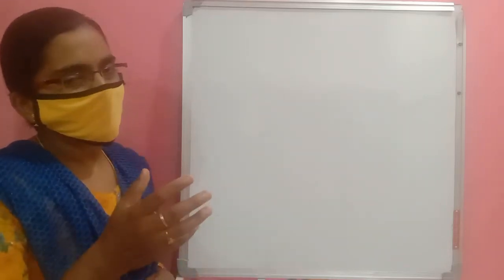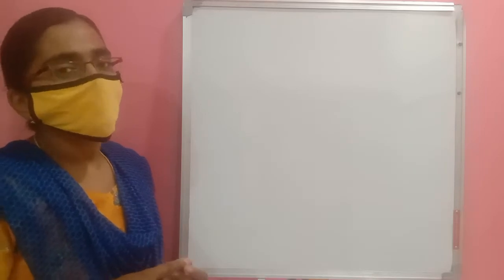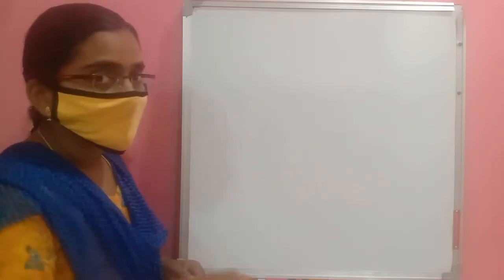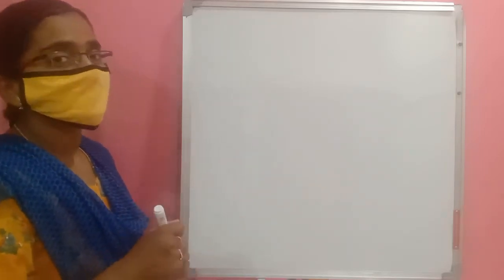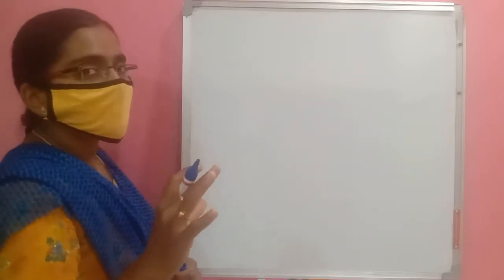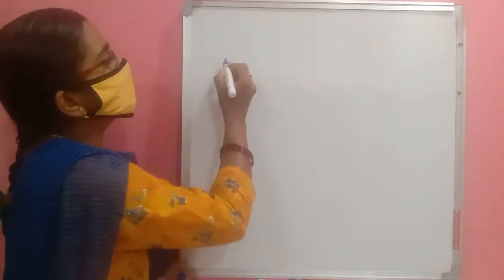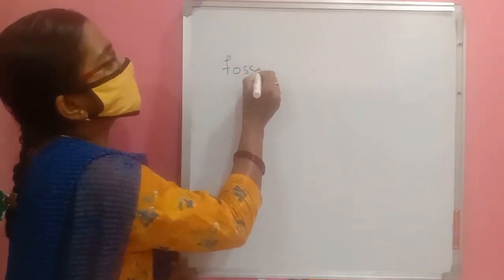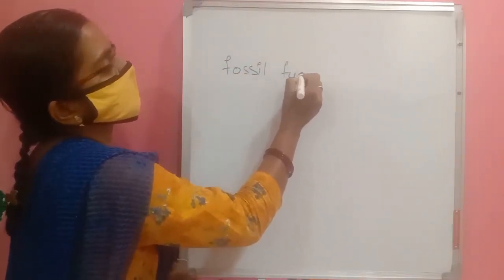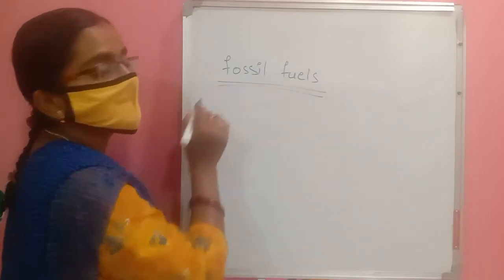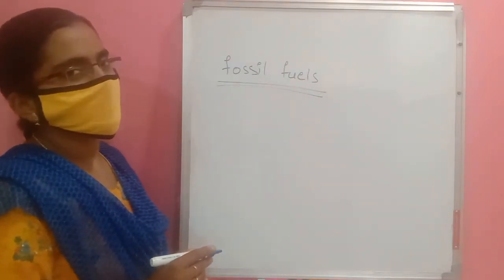All this coal and petroleum we get under the earth's crust, from dead plants or animals. That's why these fuels are called fossil fuels.